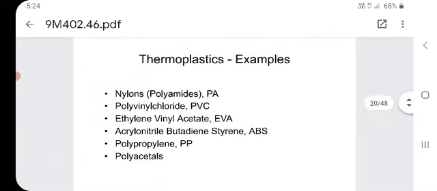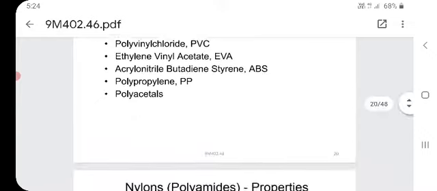Examples of thermoplastics: nylons, polyamides PA, polyvinyl chloride PVC, ethylene vinyl acetate EVA, acrylonitrile butadiene styrene ABS, polypropylene PP, and polyacetal. These are the examples of thermoplastics.